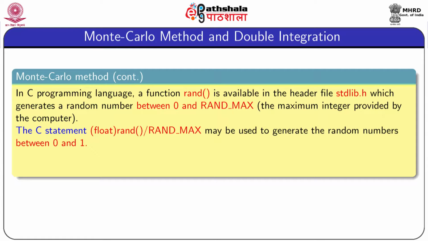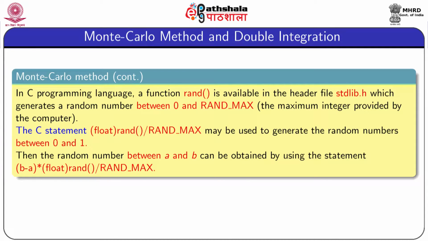Then the C statement float, this is the cast operator, rand by RAND_MAX, may be used to generate random numbers between 0 and 1. When the random number is divided by the maximum random number RAND_MAX, the random number is converted to the range 0 to 1. And to get a random number between A and B, the following C statement may be used, which is nothing but A plus (B minus A) into float of rand divided by RAND_MAX. So, this expression gives a random number between A and B.